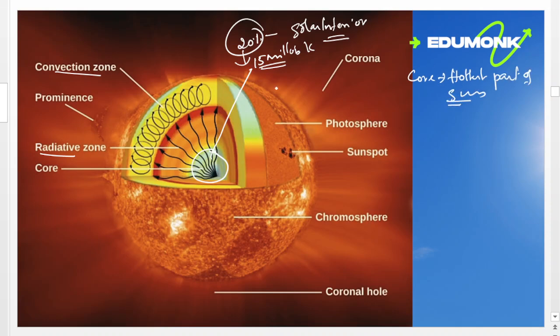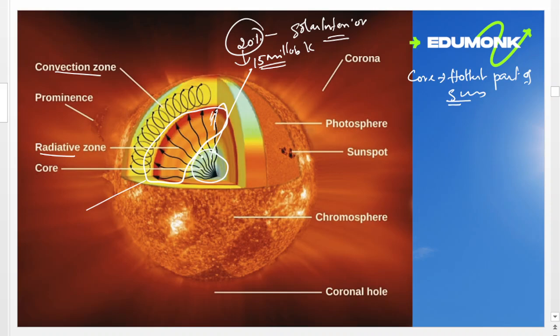Then above the core, you can see a region called the radiative zone. This is the primary mode of transportation of energy across it. This region starts at about 25% of the distance to the solar surface and extends up to about 70% of the way to the surface.